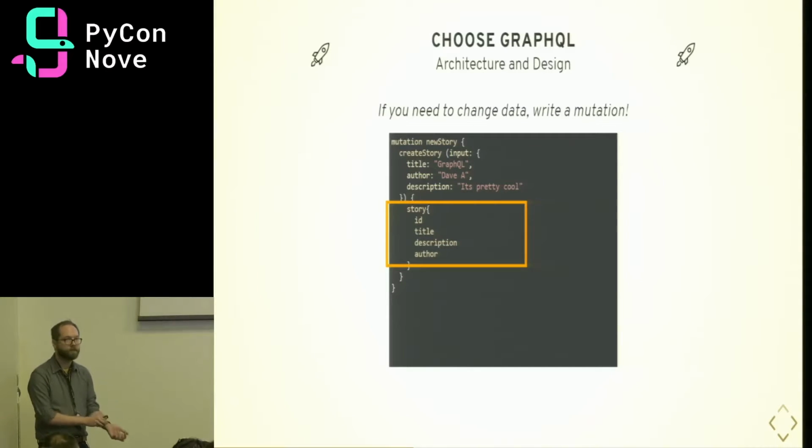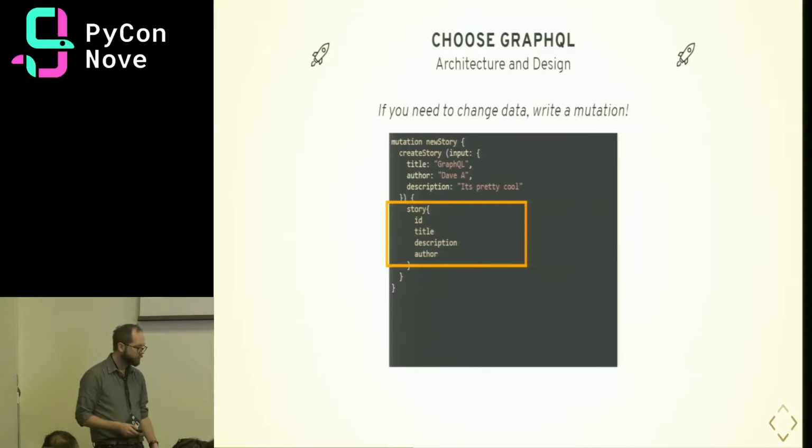In practice, when you're creating a new record like this, especially with an advanced client like Apollo, you'd want the ID back so that you can update your local cache. We'll get into that a little bit later.